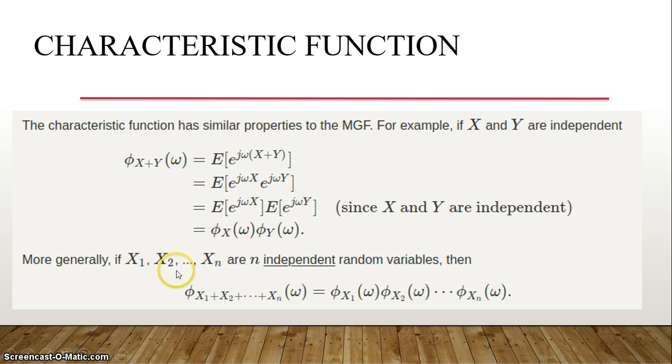If X1, X2 and so on up to Xn are n independent random variables, then the same property applies: phi of X1 plus X2 and so on plus Xn at omega equals phi_X1 of omega and so on. Because they are independent, it leads to the product of all the individual characteristic functions. With that, we'll end this lecture. Thank you.